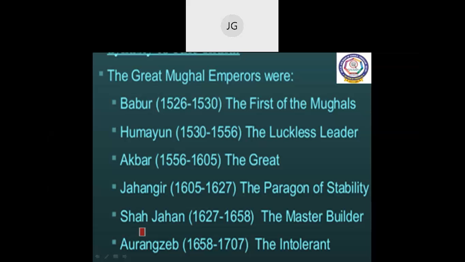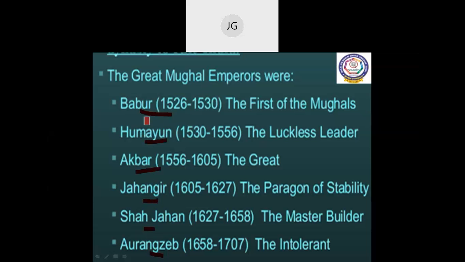The first 6 Mughal emperors are known as the Great Mughals, that is Babur, Humayun, Akbar, Jahangir, Shah Jahan and Aurangzeb. These 6 Mughal emperors are the Great Mughals.